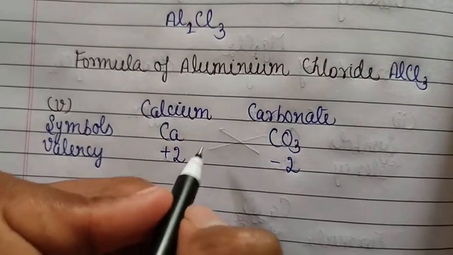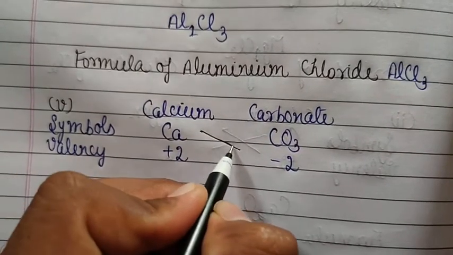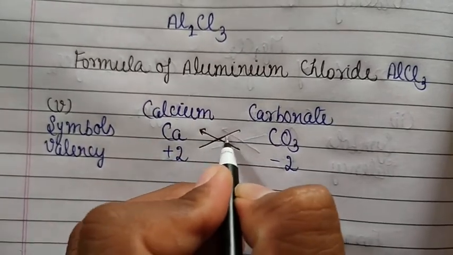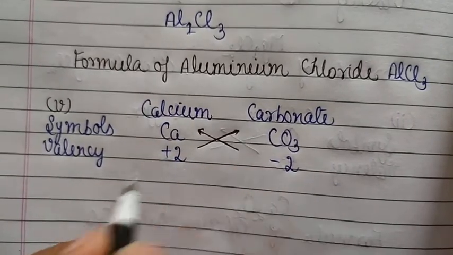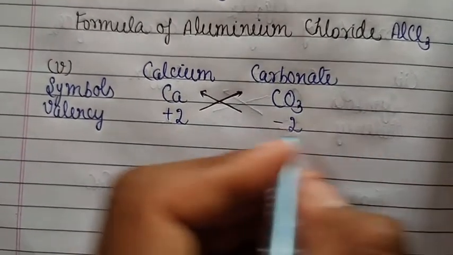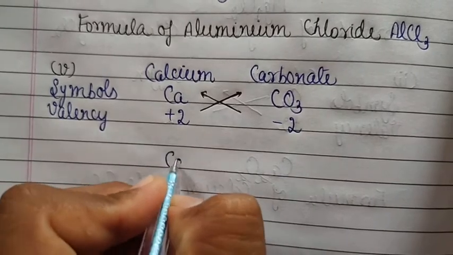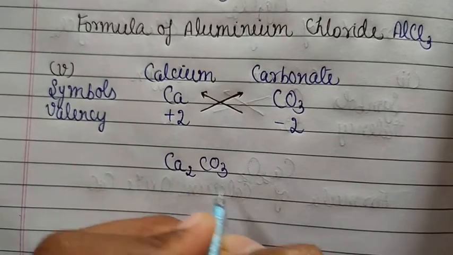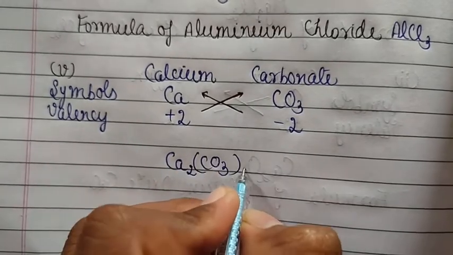Now what we will do? We will simply cross over their valencies. Okay students, now we will cross over their valencies. Then what will be the formula? It comes out to be Ca2(CO3)2.